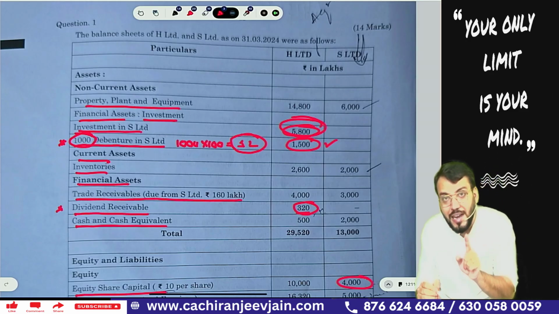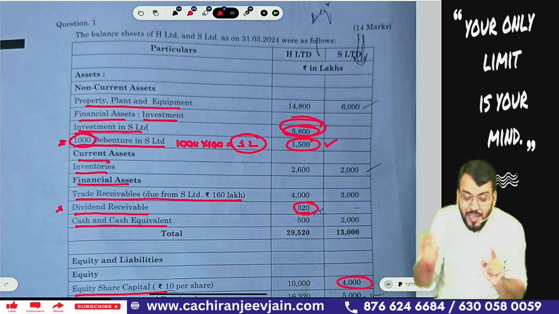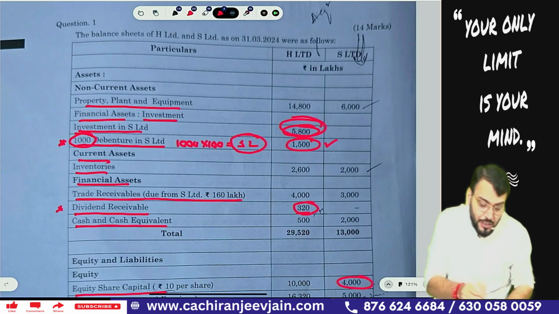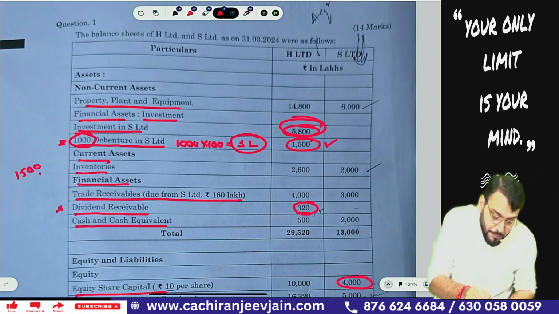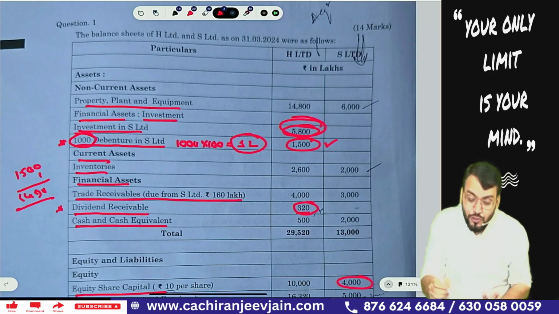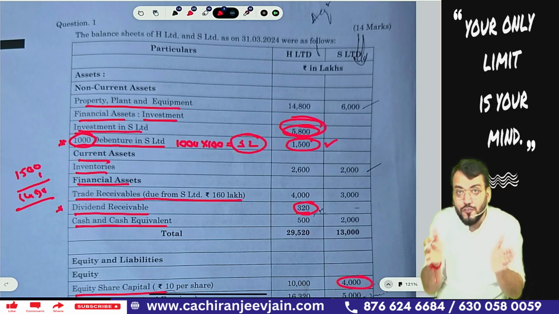Which have been acquired at 1500. Correct? So you need to cancel it. So when you cancel it, how much extra have you paid for acquiring this debenture? That is 1500 minus 1, that is 1499. So this becomes loss on cancellation of debenture, because you need to cancel it now. So you need to cancel 1 lakh debenture from the consolidated balance sheet.